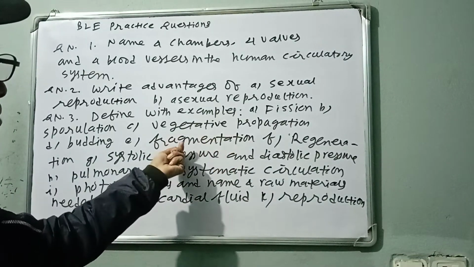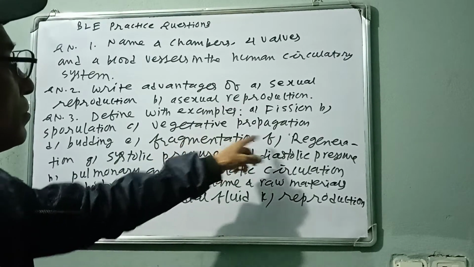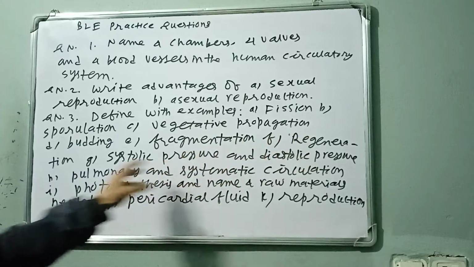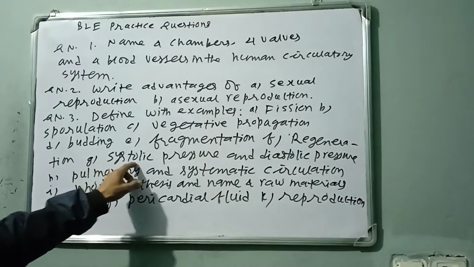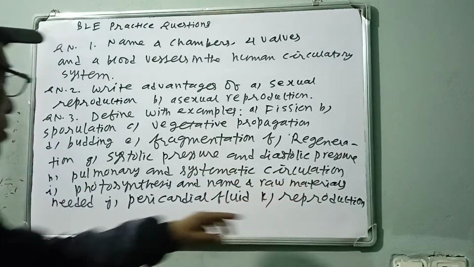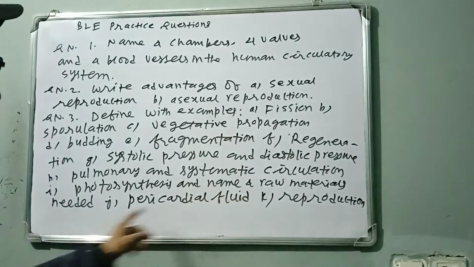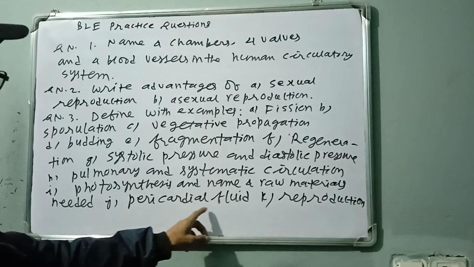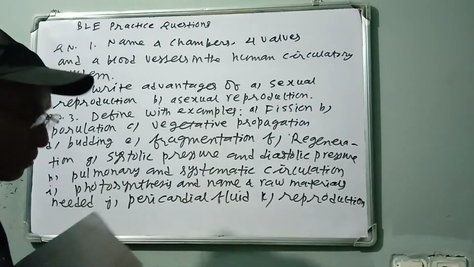Fragmentation, just like fragments, and regeneration, very similar. Then systolic and diastolic pressure, pulmonary and systemic circulation, photosynthesis with raw materials, pericardial fluid, and reproduction.